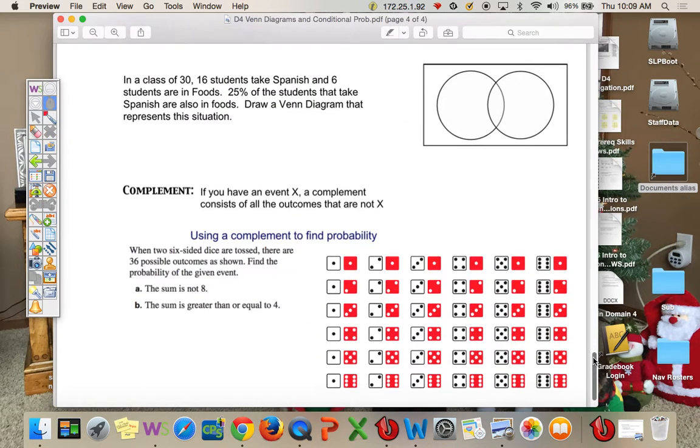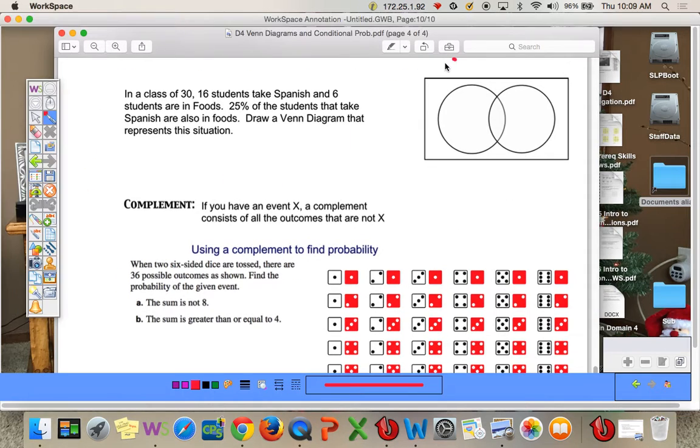Okay, two more examples. In a class of 30, 16 students take Spanish, so let's say this is Spanish, and 6 students are in foods. 25% of the students that take Spanish are also in foods. So 0.25 times how many kids are in Spanish? 16. A quarter of 16 is 4. You can figure that by multiplying 0.25 times 16. So there are 4 kids in both. Start there, 4 kids in both.